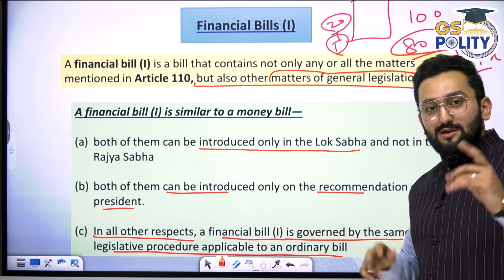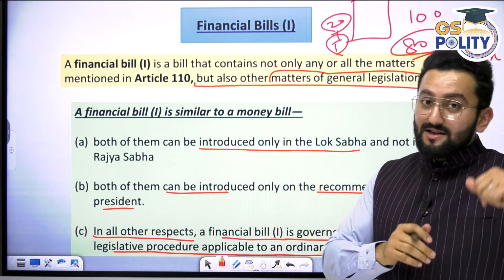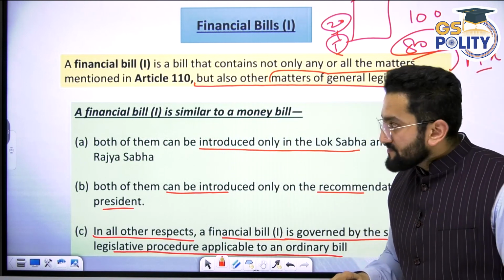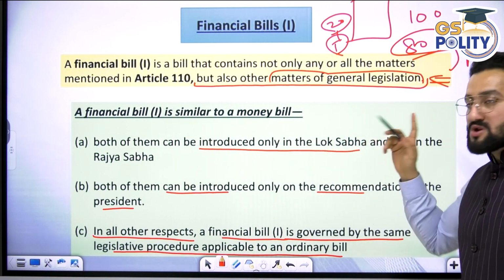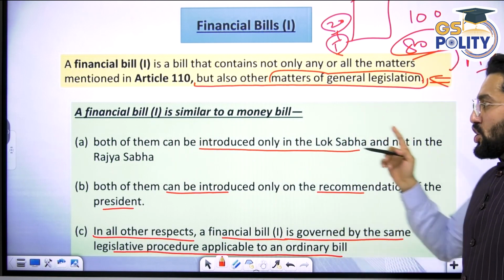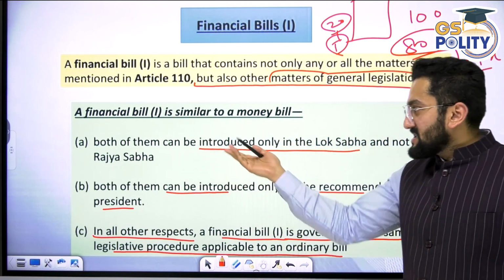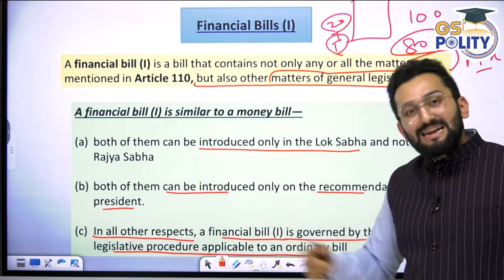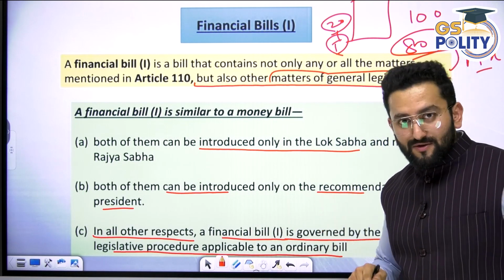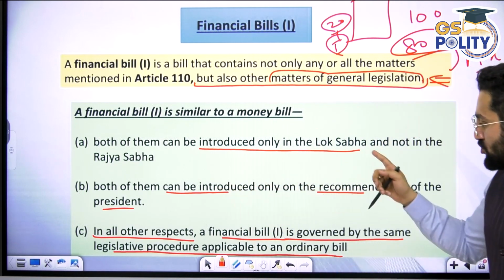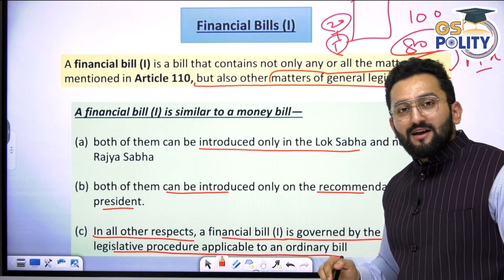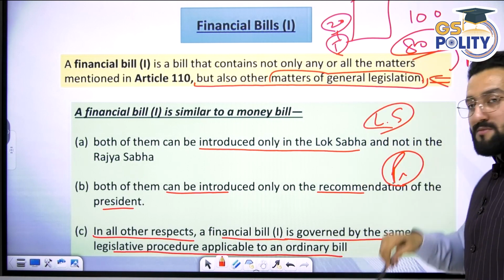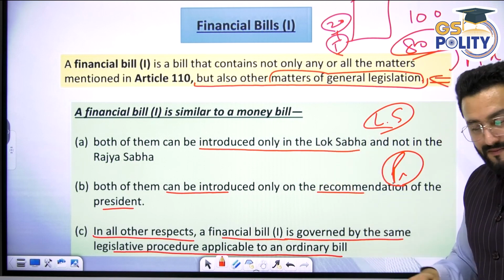So in this case, the Speaker can say, no, I'm not declaring this bill as a money bill. So finance bill class 1 is similar to money bill in what way? Both of them can be introduced only in Lok Sabha and not in Rajya Sabha. When we say it can be introduced only in Lok Sabha, it means it cannot be introduced in Rajya Sabha. It will be presented in Rajya Sabha, but not introduced. Both of them can be introduced only on the recommendation of the President. So Lok Sabha introduction and the President's prior recommendation are the same.